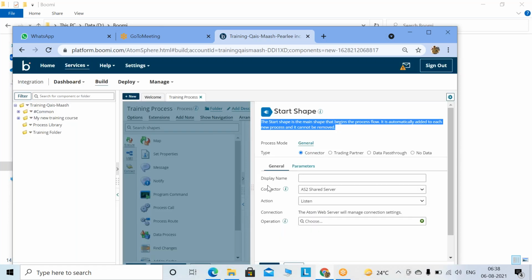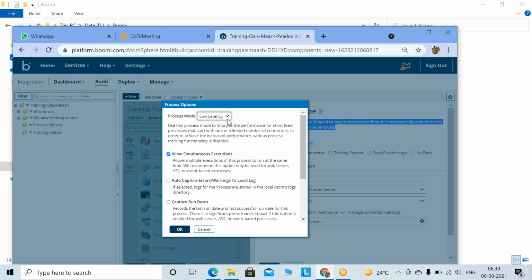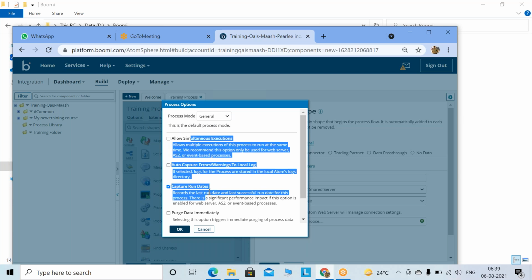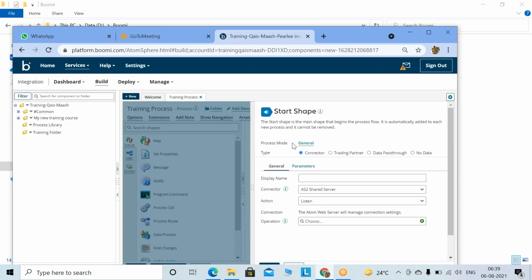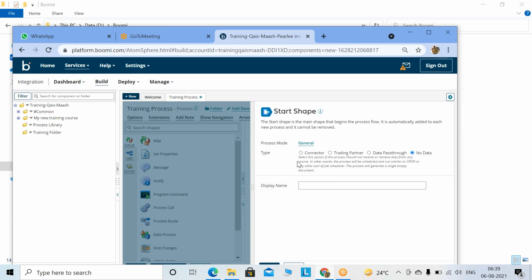If you click on the process mode, by default it would be general, but there is a low latency as well. What is general and what is low latency, we'll see at a later point of time. Here the explanations have been given for general mode and low latency mode. As of now, leave it as is. Now this start shape we can configure as a connector, trading partner, data pass through, or no data. As of now we'll choose no data.